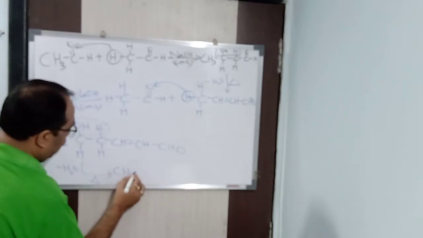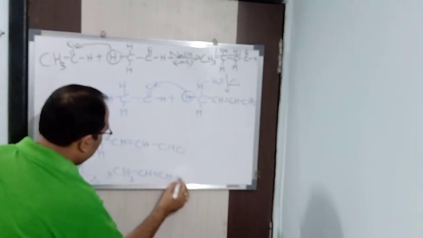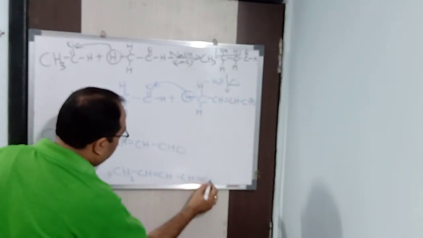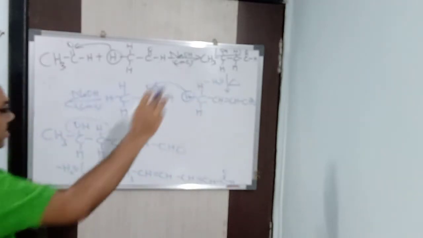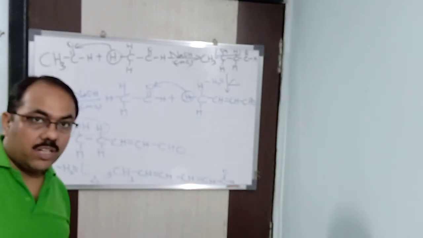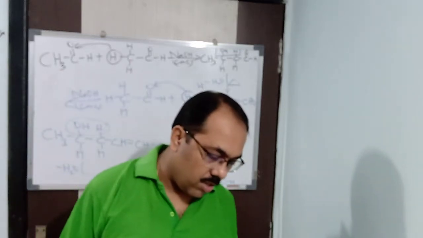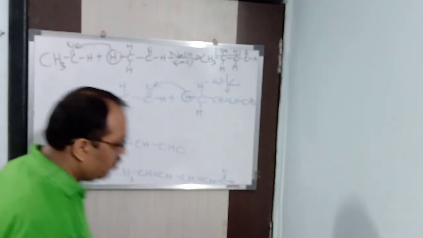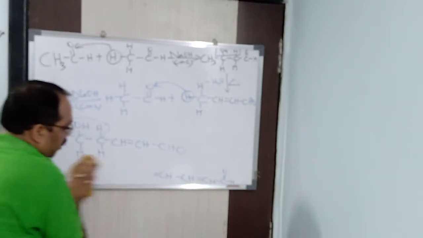It is CH3, CH, again double bond CH, again CH, again double bond CH, single bond CH. In this way, the reaction will continue again and again, till it forms a resinous mass. This is called resinification. It reacts in presence of concentrated NaOH. But ketones do not undergo this particular reaction. I hope you understood what is resinification.